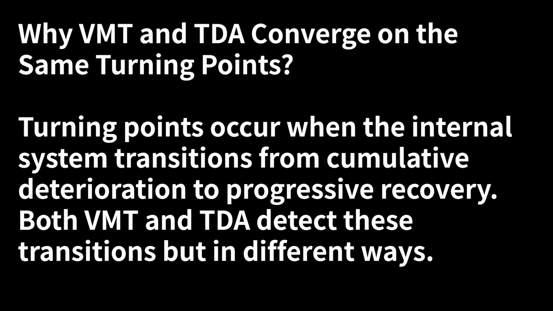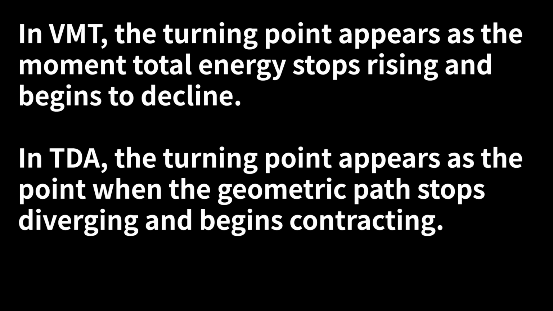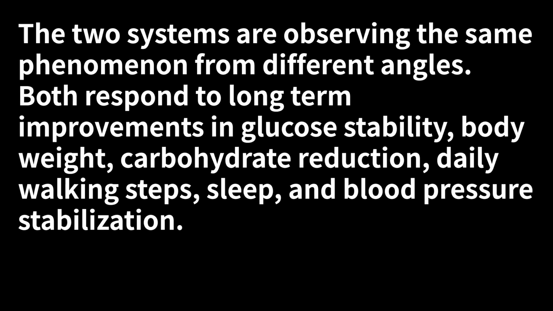Why do VMT and TDA converge on the same turning points? Turning points occur when the internal system transitions from cumulative deterioration to progressive recovery. Both VMT and TDA detect these transitions, but in different ways. In VMT, the turning point appears as the moment total energy stops rising and begins to decline. In TDA, the turning point appears as the point when the geometric path stops diverging and begins contracting. The two systems are observing the same phenomenon from different angles.